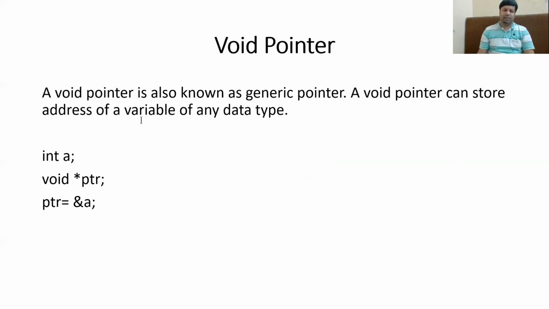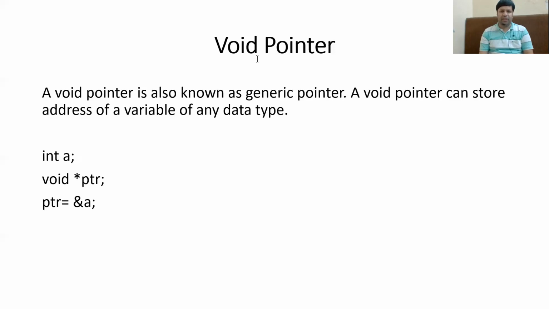of variables in it. So if you want to create a generic or a void pointer, it can be used to store the address of all types of variables. As you can see in the example here, int a.